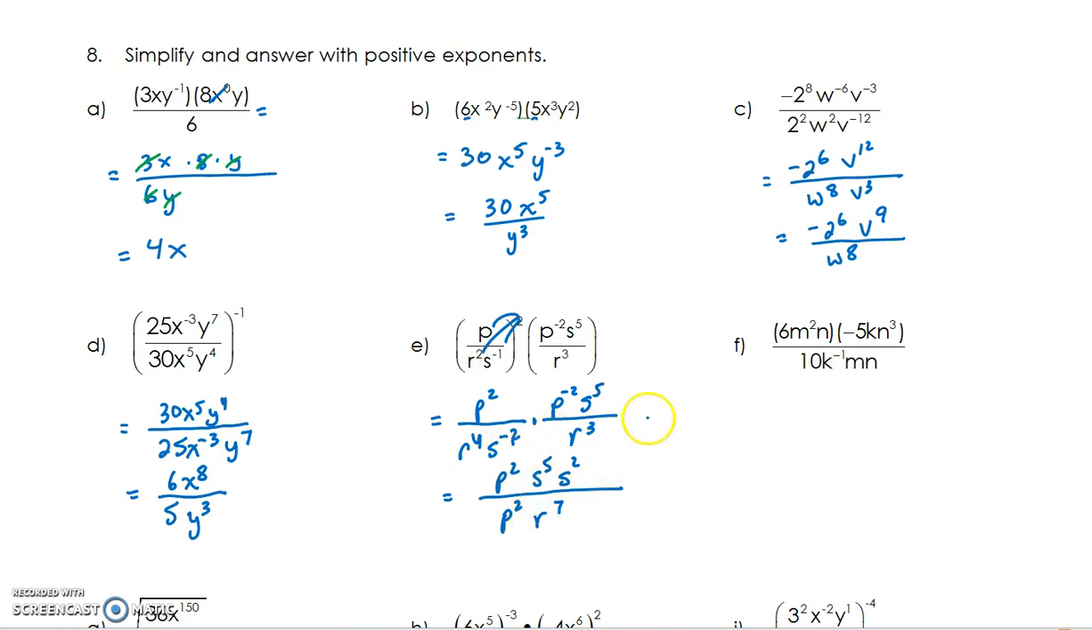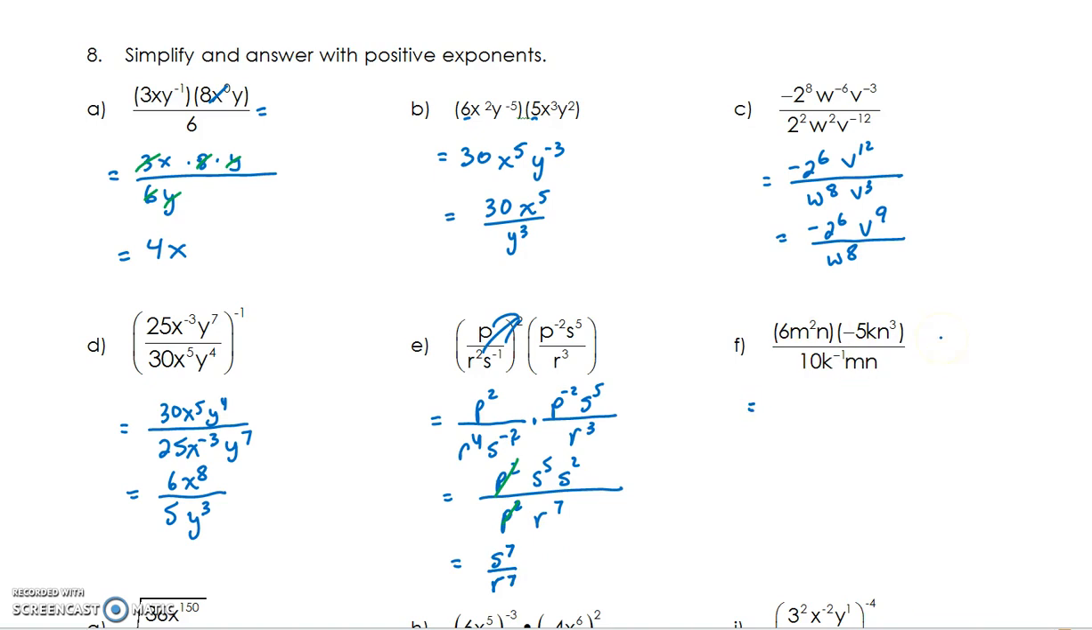Now don't lose any details along the way, right? You make sure you haven't left behind any of the powers. P's going to cancel, right? They both match. S to the 7 on the top, right? The 5 and the 2 come together. And the r to the 7 on the bottom. You might be tempted to rewrite this as a bracket to the exponent 7. Don't. Simplify means no brackets.